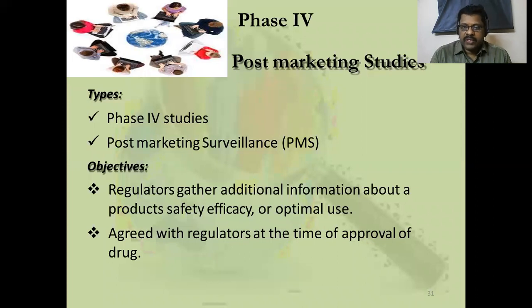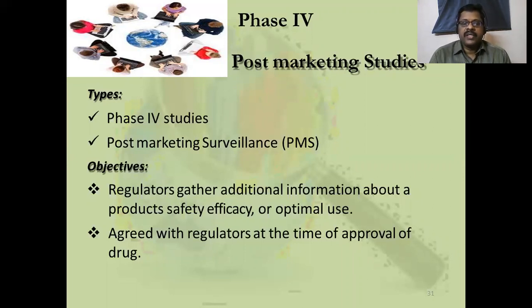So phase 4 is called post-marketing studies. Here, the drug will be marketed and then the studies will be continued. Here, we are relaxing the entire inclusion-exclusion criteria of study participants. We are openly allowing all the population to collect these medicines and use. So here we can gather many other pieces of information that were not noticed in the previous phases.